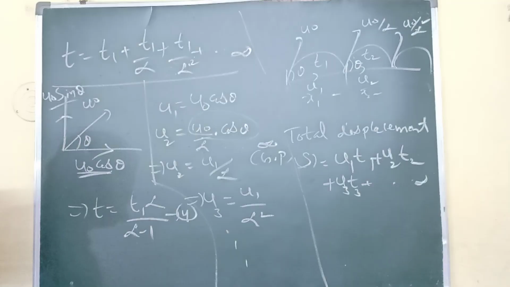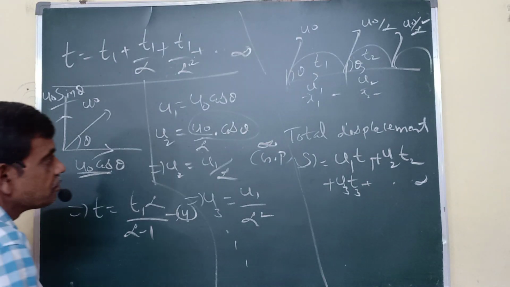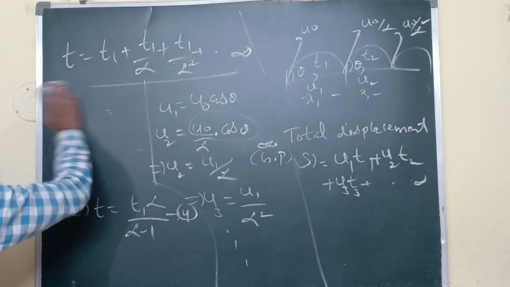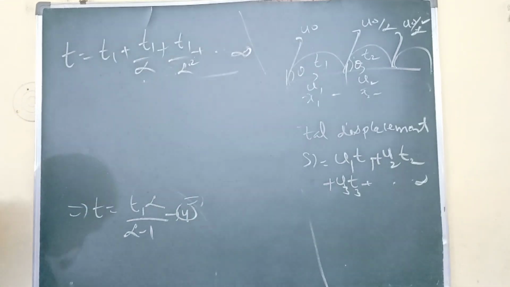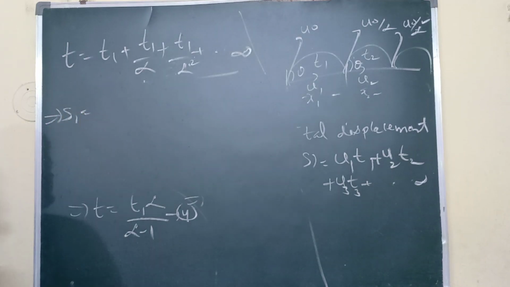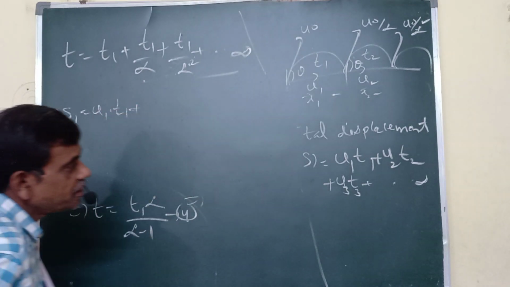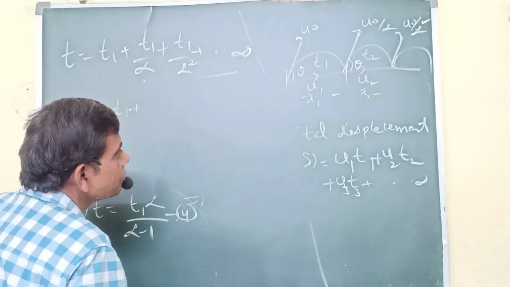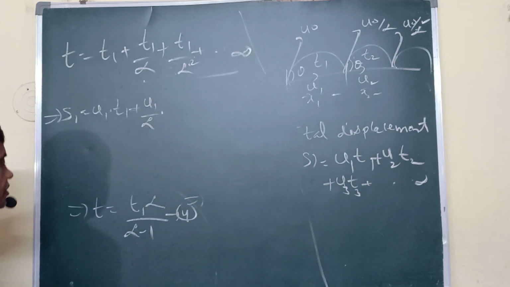Okay, now substitute all the values. Total displacement equals U1 into T1, then second, U2 which is U1 by alpha, into T1 by alpha. Now we have derived this.